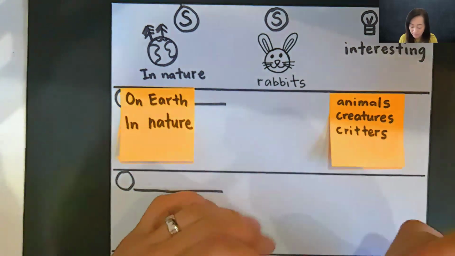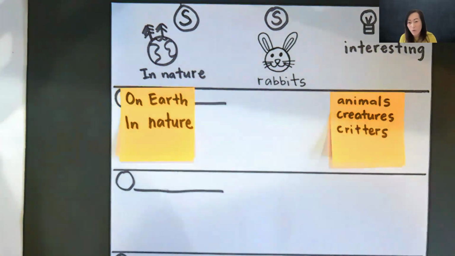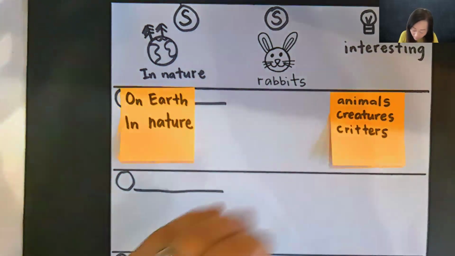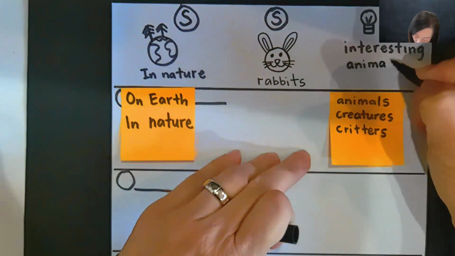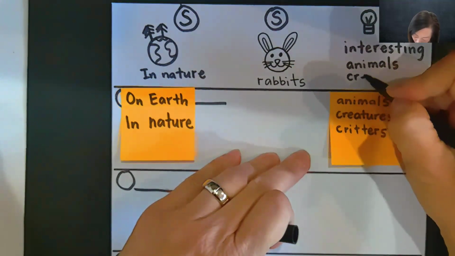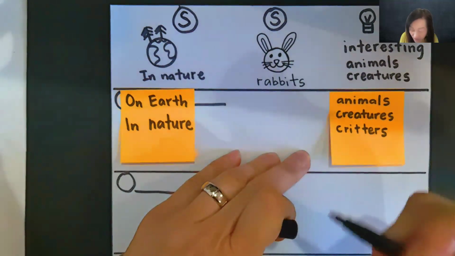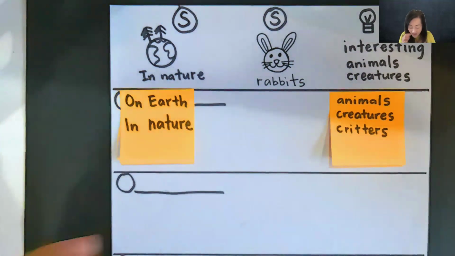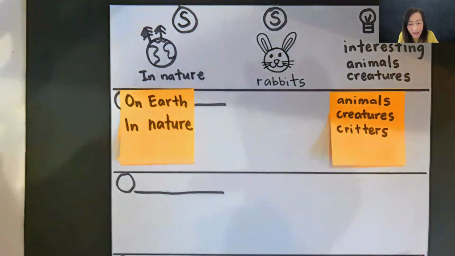You choose one and write it down right there. Okay, choose one and write it down. If you want to write more than one, you can. I'm going to put animals. And I'm going to write creatures. I'm going to write both of them because I'm not sure which one I want to do. And I like both of those words. If you can fit it in, go ahead and write both. If you can fit all three, go ahead. But make sure it doesn't look too messy where you can't read what you wrote. Okay.